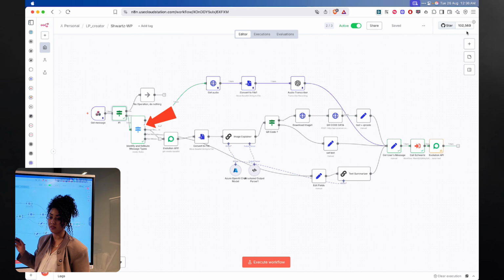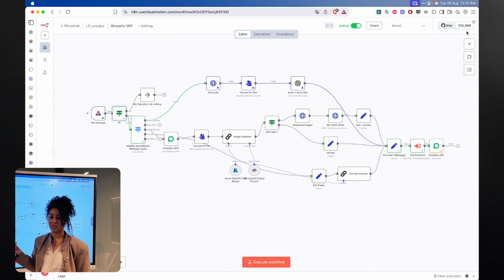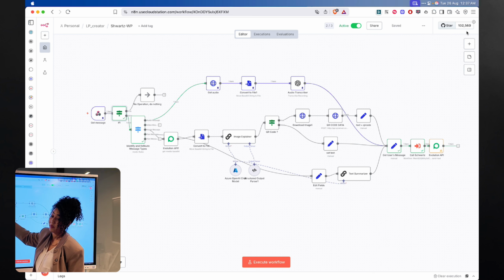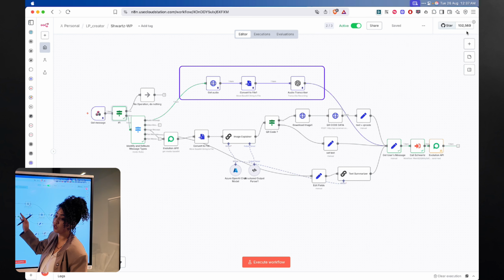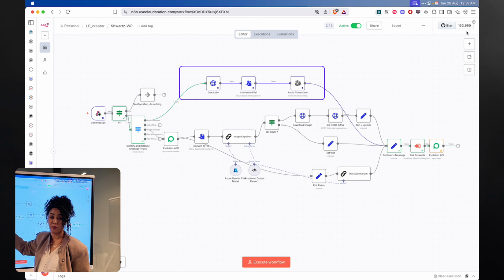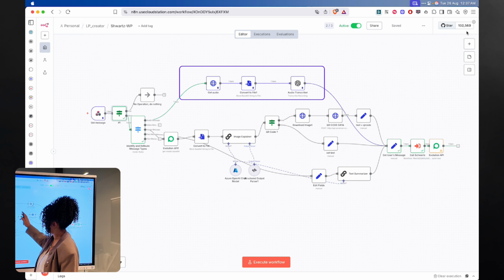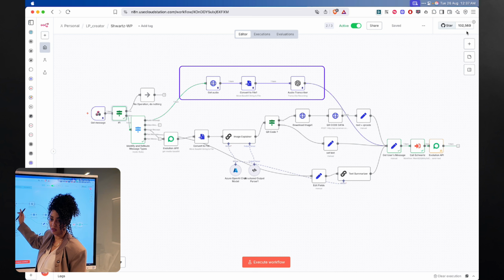If it's on the other hand someone else, then I start by identifying which type of message I have received. If it's an audio message, a video message, it could be an image, or it could be just a simple text message. In this case, we used a voice note, so we're going to go through this part. I already showed in other videos how to get the information from an image, so I'm going to skip this part and I'm going to focus on the part that we are demoing today.